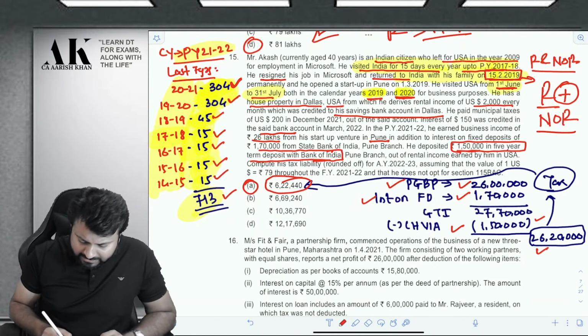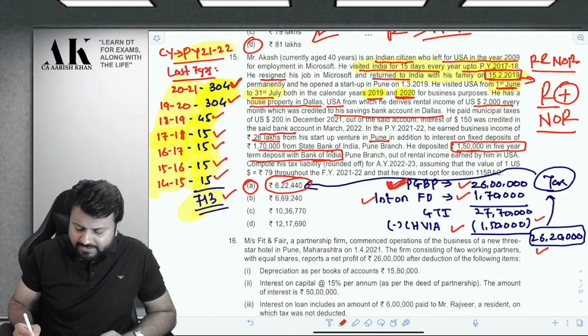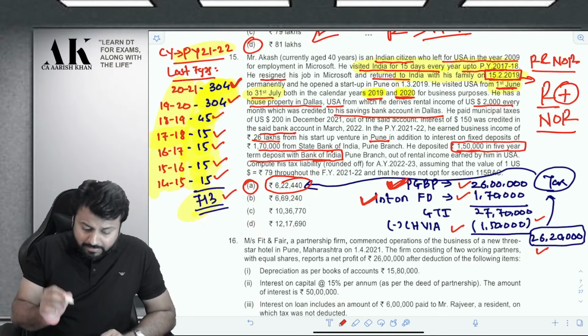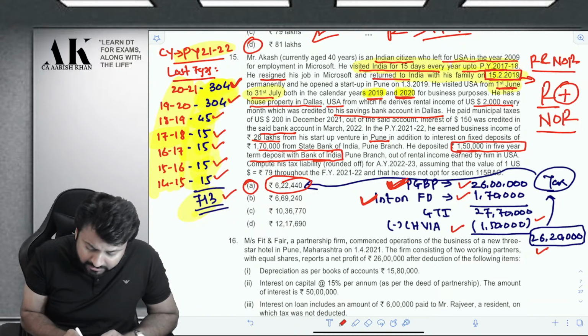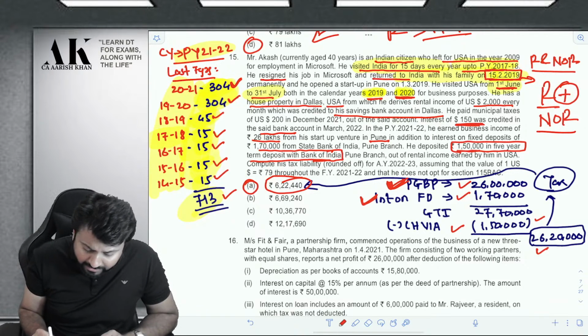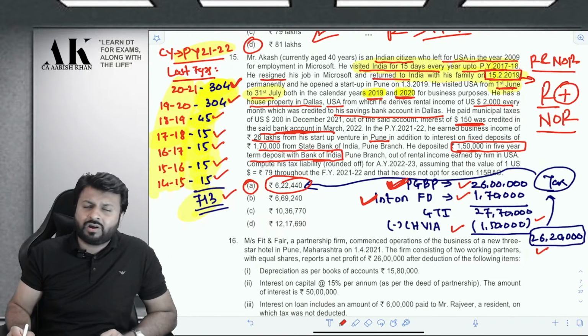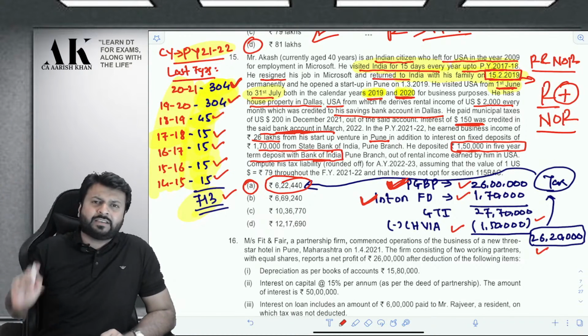Therefore, what is taxable for NOR is the PGBP from Pune. Pune is in India, obviously. And interest on FD, because that is from State Bank of India. But he will not be liable for tax on this $150 interest which is credited in the bank in Delaware, in New York or Texas, wherever it is in USA.